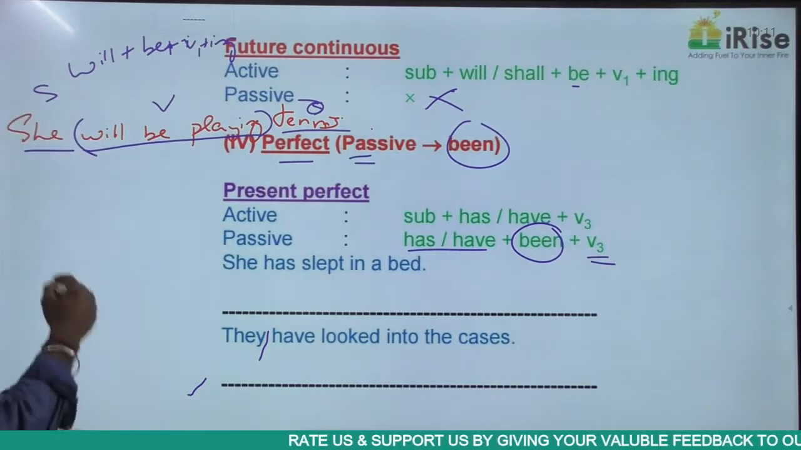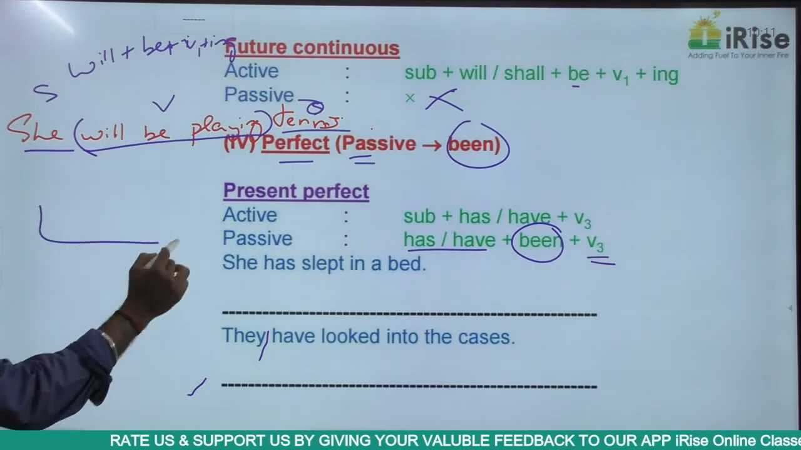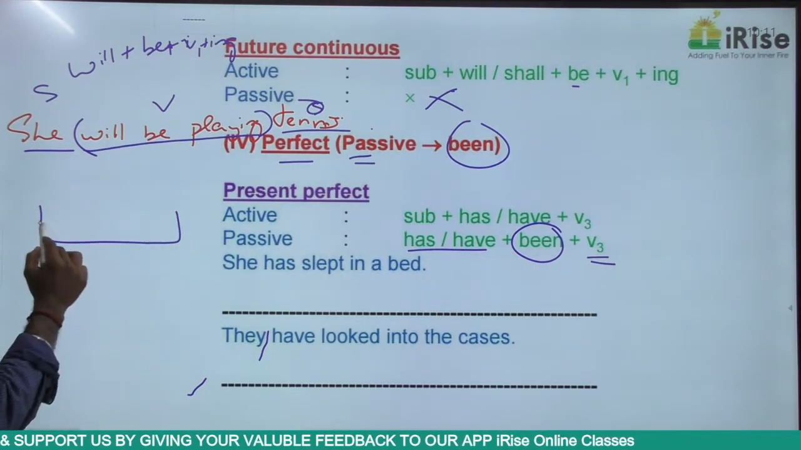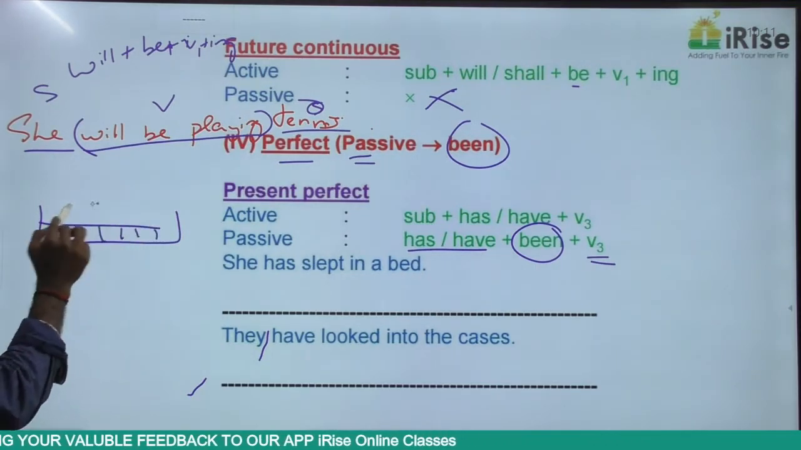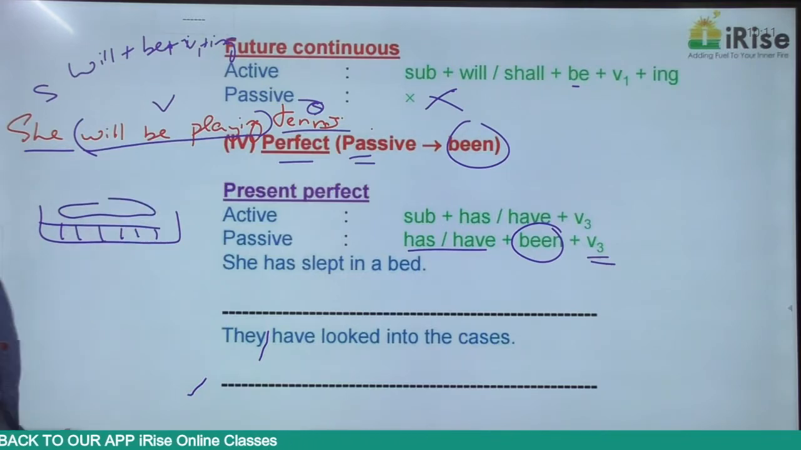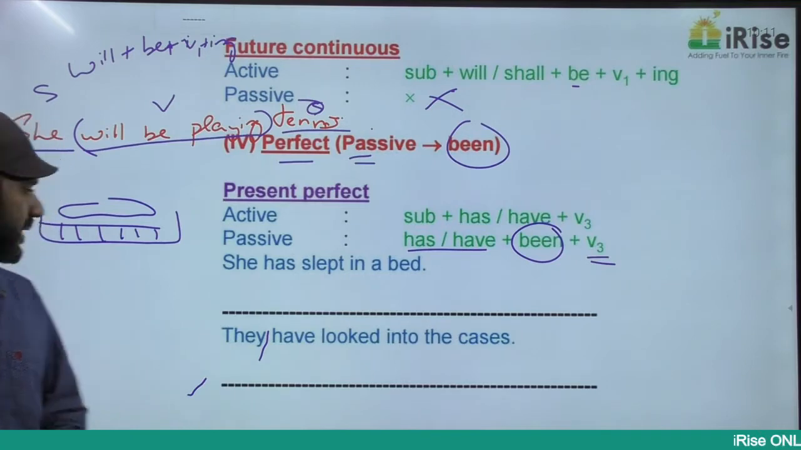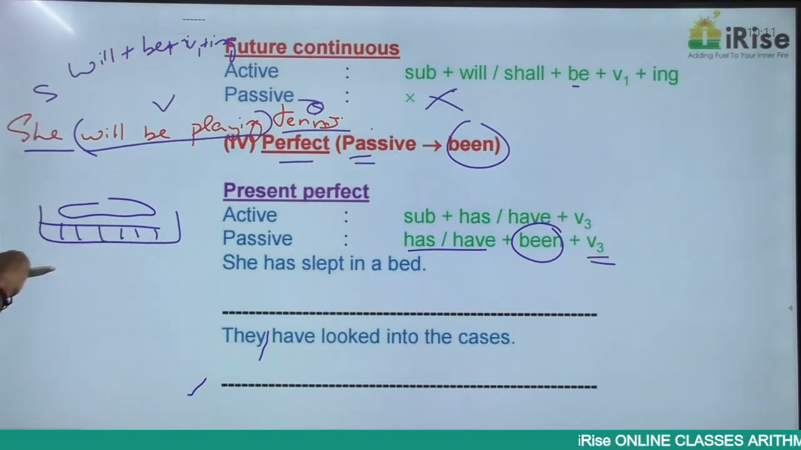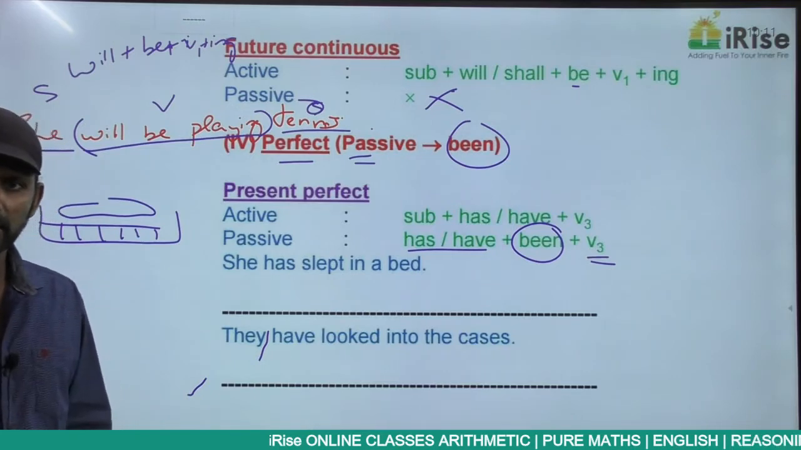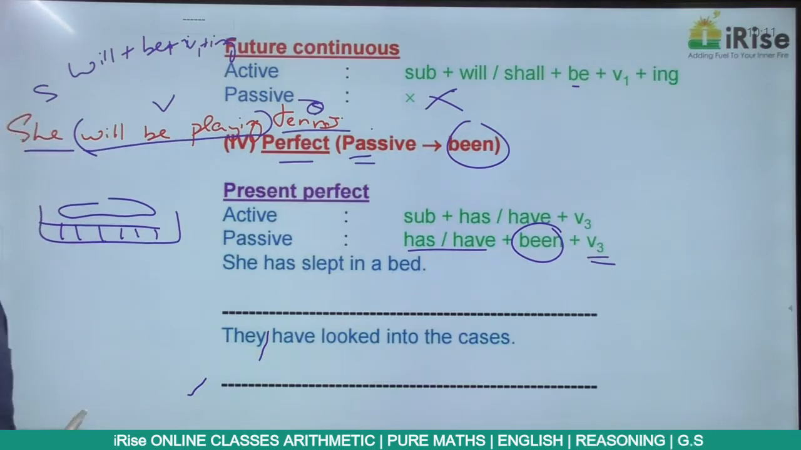You know how a bed will be. This is how a bed will be. The mattress will be here and we sleep here. A bed usually has arms, so it must be in a bed. We sleep in a bed. We sleep on the mattress. We sleep in a bed, on the mattress. So she has slept in a bed.